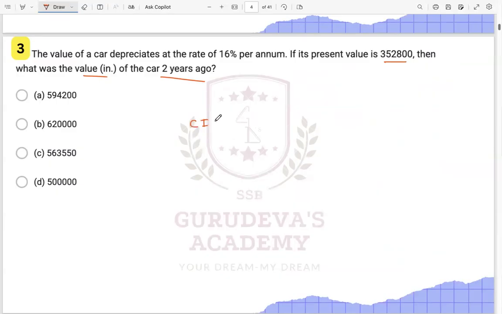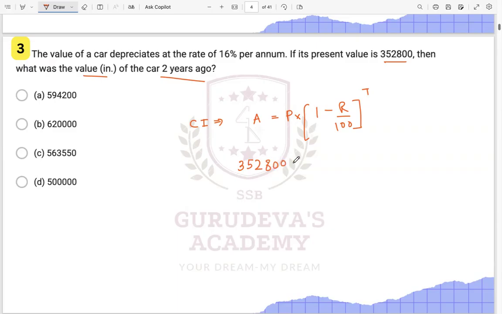So compound interest is what? We have amount is equal to P times 1 minus R upon 100, right? This is our compound interest formula over here. So we have what over here? We have this present value given to you as 352800, right? This is the amount given to you over here, right?